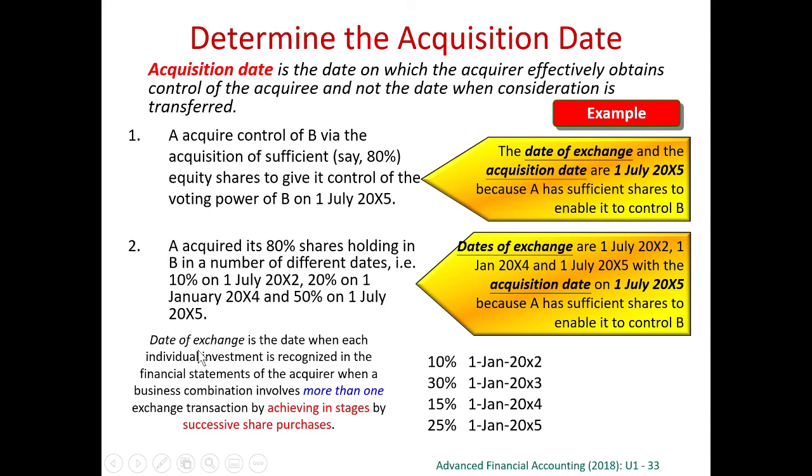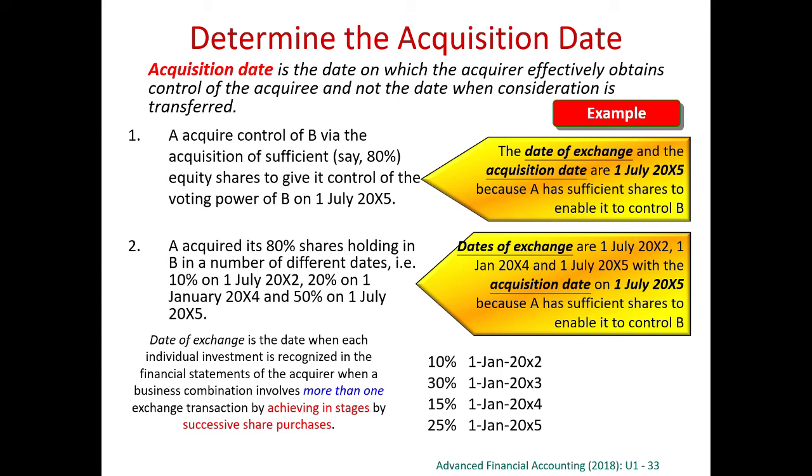The day of exchange is the day for every exchange of consideration and shares, but the day of acquisition is only one day. Take another example. You acquired 10% in 2002, 30% in 2003, 15% in 2004, and 25% in 2005. So 10 plus 30 plus 15 plus 25, ultimately you have got an 80% subsidiary. But we have to determine the day of acquisition. Which day is the day of acquisition?